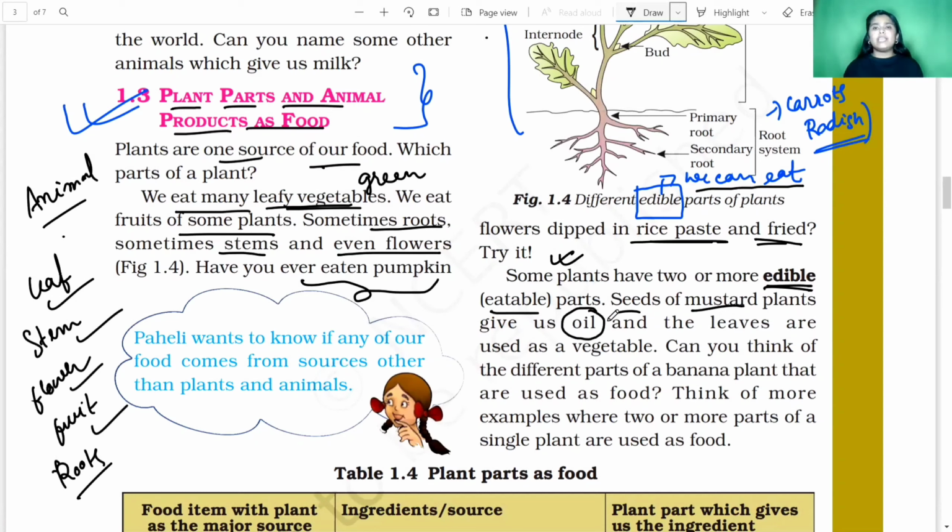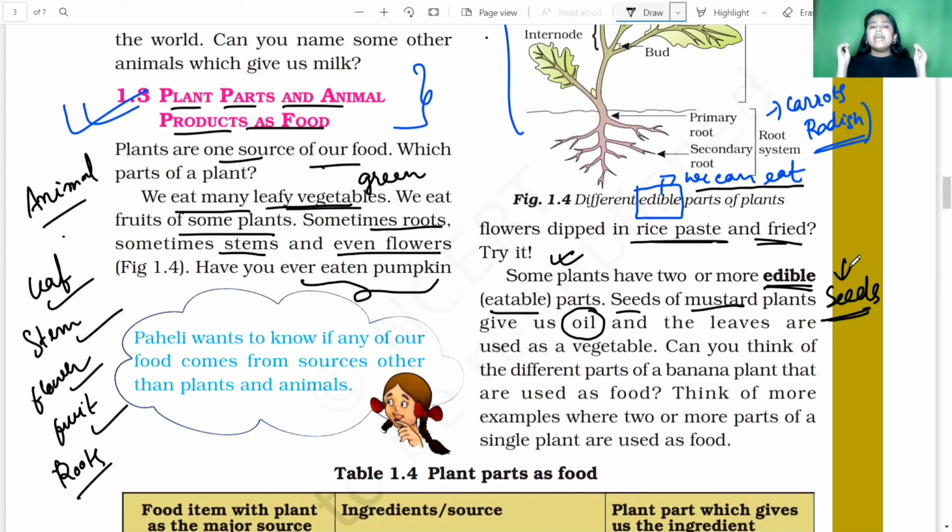In the previous session, we already studied that we can obtain oil from two things: one is animal fats, and another is plants. So we can get oil from the mustard seeds. These mustard seeds give us mustard oil, and the fries in mustard oil are awesome.